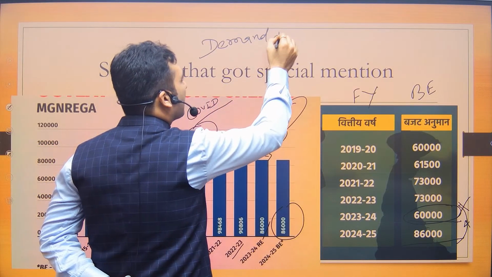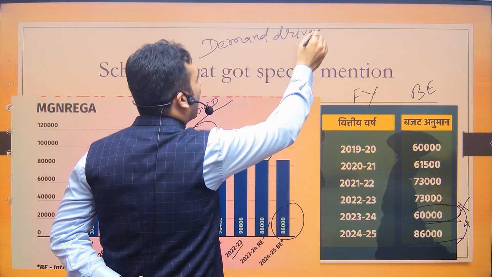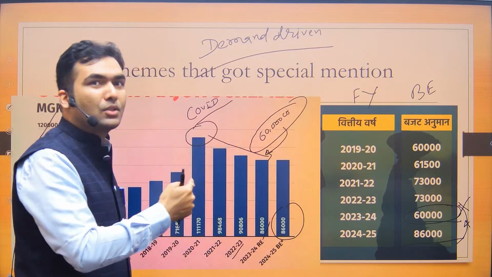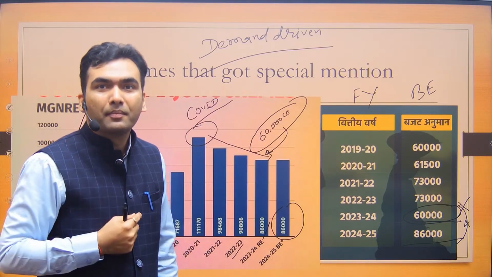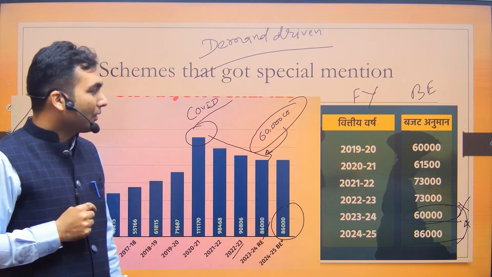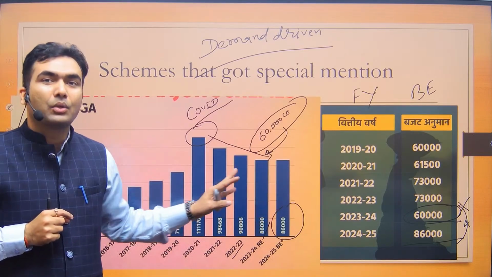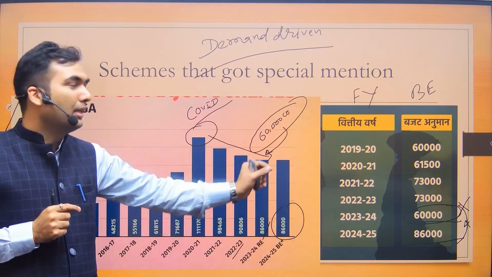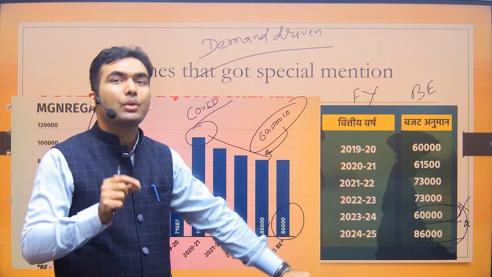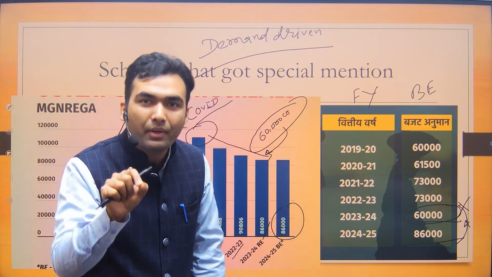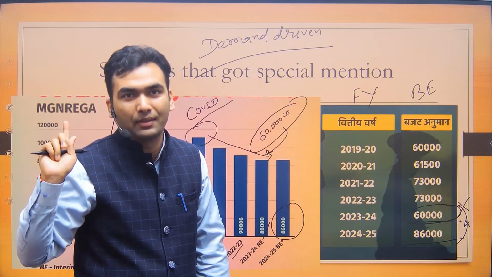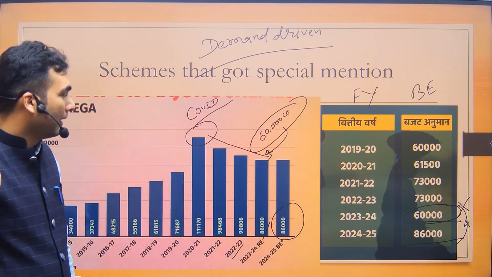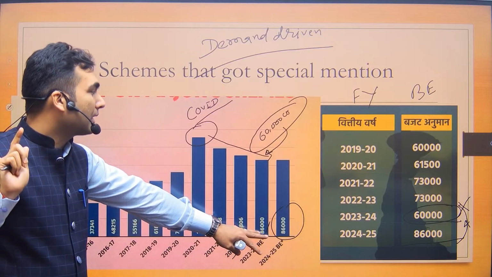If a person comes to the government and says that I need a job, since it is a guarantee given by the act of a parliament, the government has to give a job. Okay, so the government knew that 60,000 crore is not going to be sufficient, but in the budget the government only allocated this so that it could show less revenue expenditure, less fiscal deficit. Okay, now actual expenditure 86,000 crore.